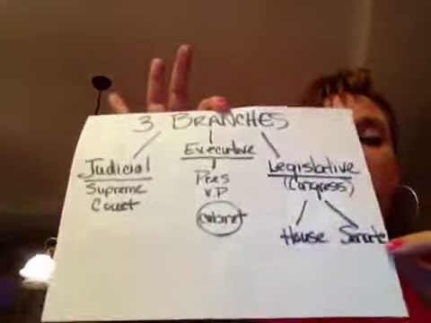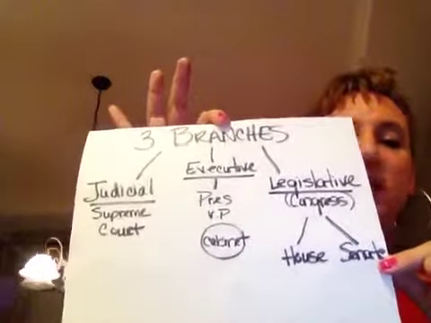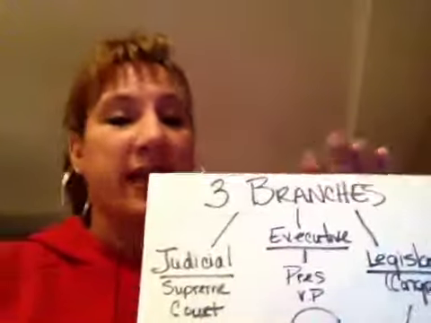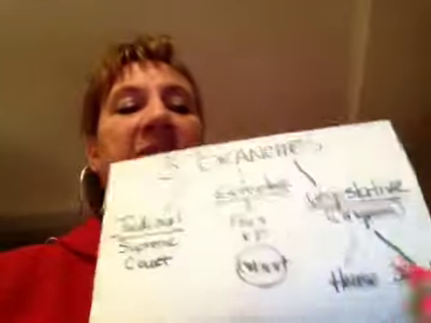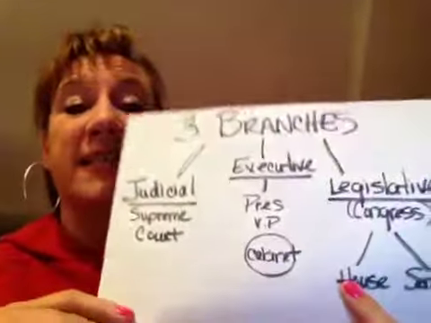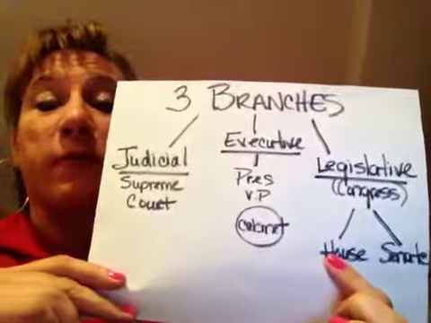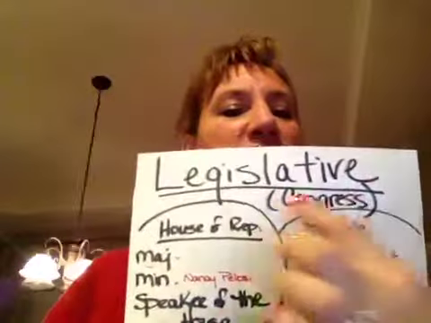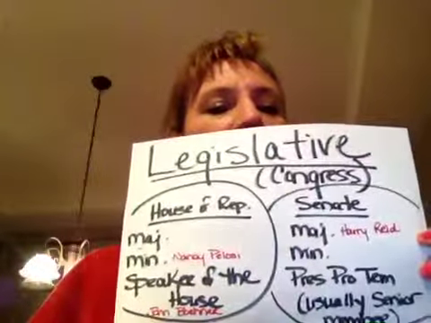All right. You have the Senate. That's 2 people per state go to the Senate. So you only have 2 senators from your state, no matter where you're from. And then the House. And that depends on the size of the state, how many representatives you have in the House, how big your state is or how little your state is. Okay? And then we have the legislative. And that's 2 houses. All right?